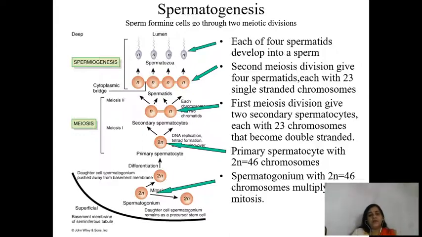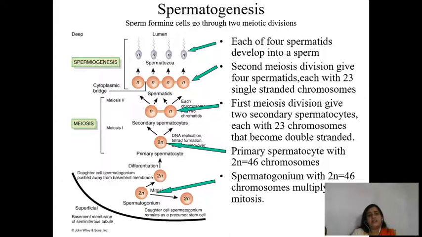After differentiation, the diploid spermatogonium is now called a primary spermatocyte, which is ready for meiotic division. When meiosis occurs in the primary spermatocyte, it results in the formation of two haploid secondary spermatocytes, and in these, the second meiotic division results in the formation of four spermatids, which are rounded cells.